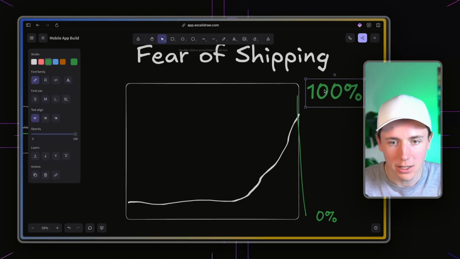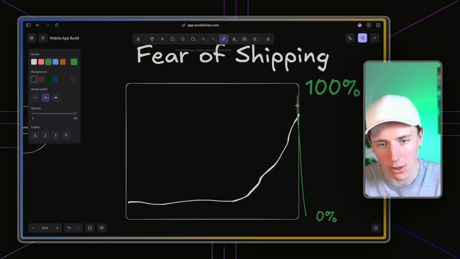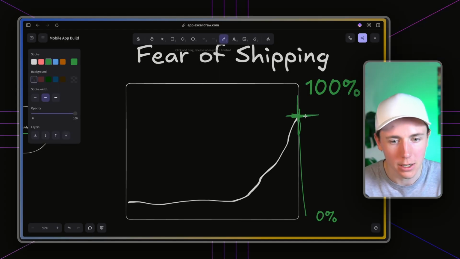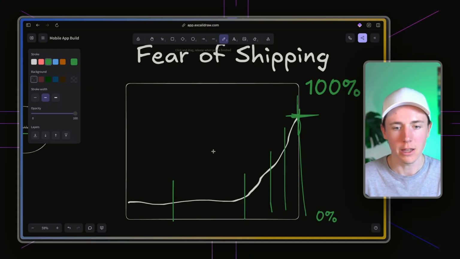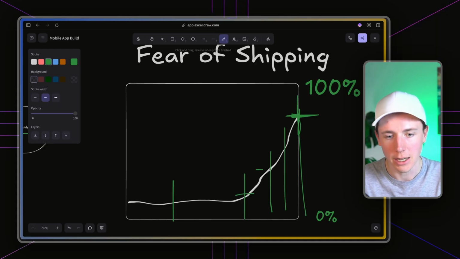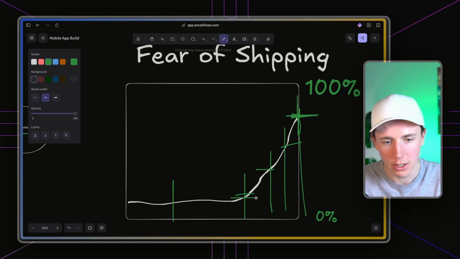And so we can see that most people will think, oh, I have to get it 80% perfect before I launch this thing. It's got to be way up here. But really, you should launch it at 10%. You should launch it again at 20%, again at 45%, again at 62%, right? And you want to launch it at each of these different vectors, because you launch it for free.